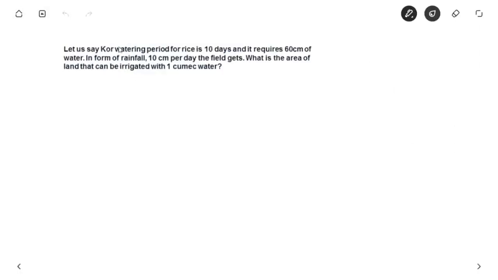Before that, a small definition of kor water. Let us say the kor watering period for rice. Kor water is like a term. So the kor water period for rice is, let us say, 10 days. Kor water is nothing but the water required when the plant is young. So B is 10 days, and the required depth of water is around 60 centimeter.